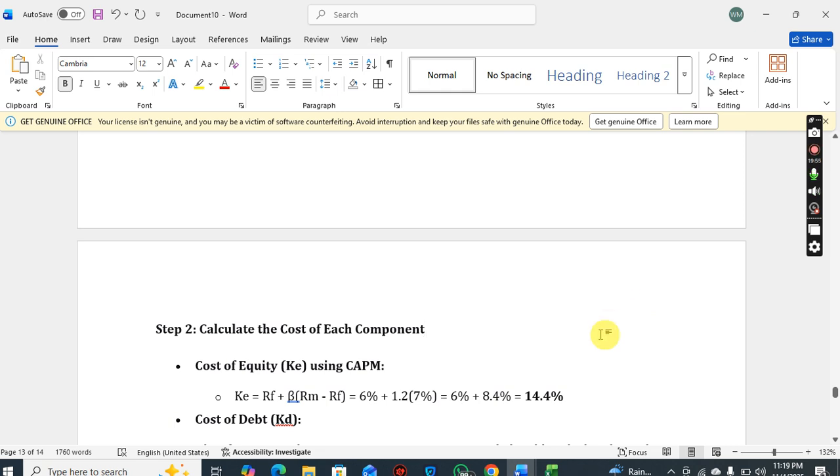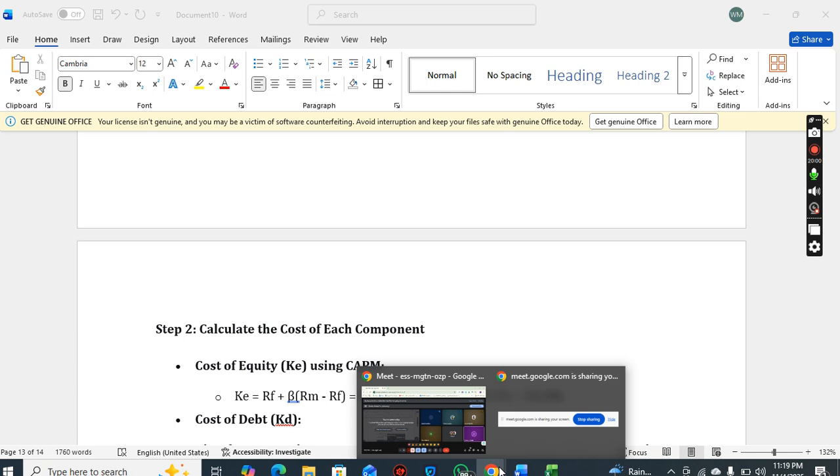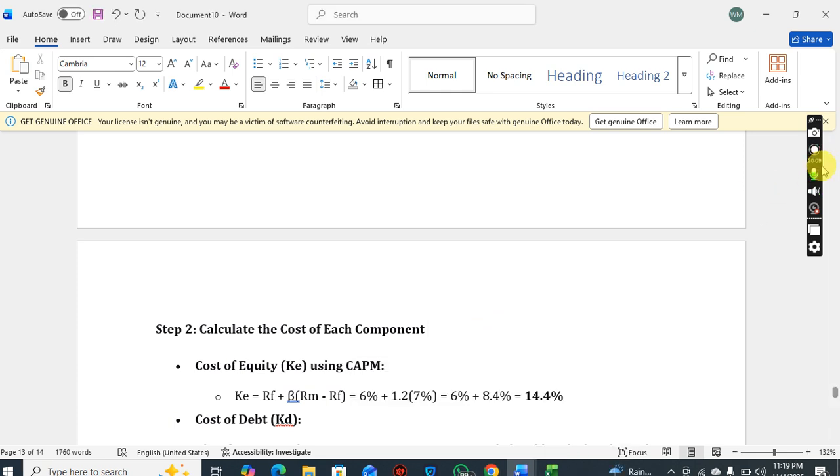Like for cost of equity, there are two methods: the dividend valuation growth model and the capital asset pricing model. You have to look at the information in your question to know which one you're using.